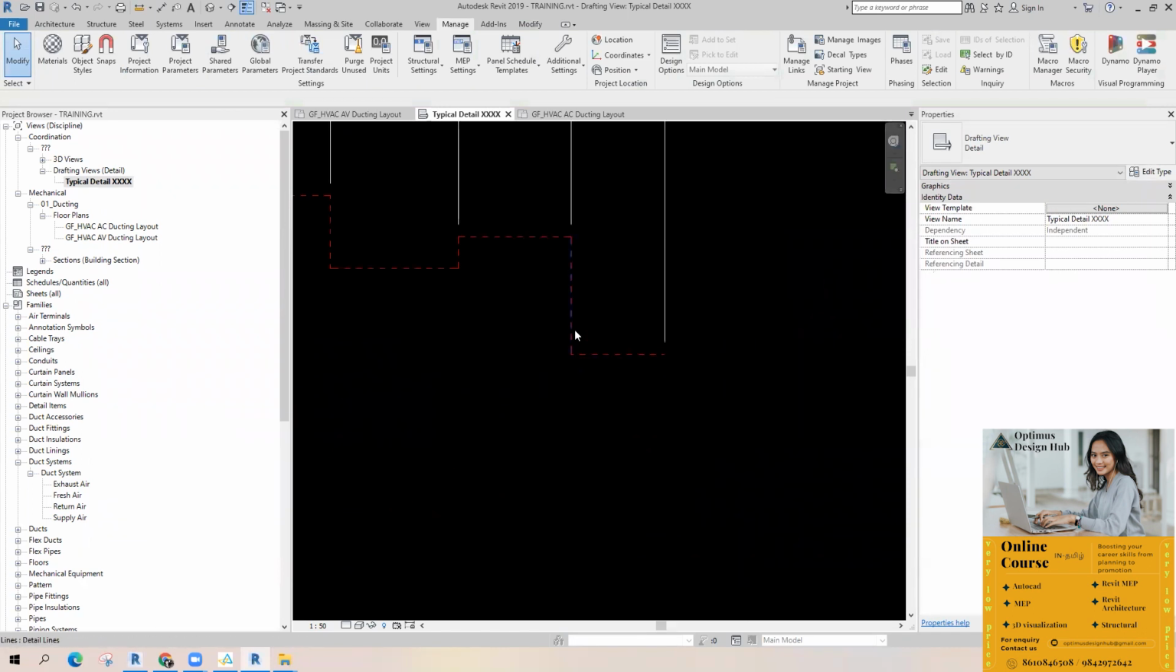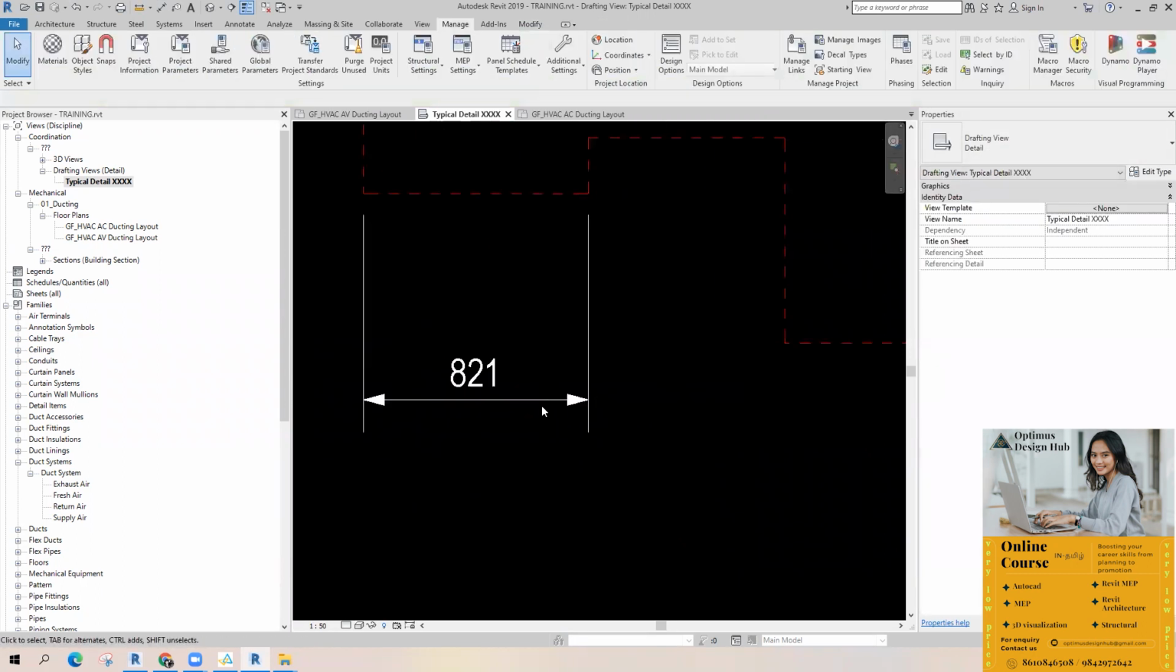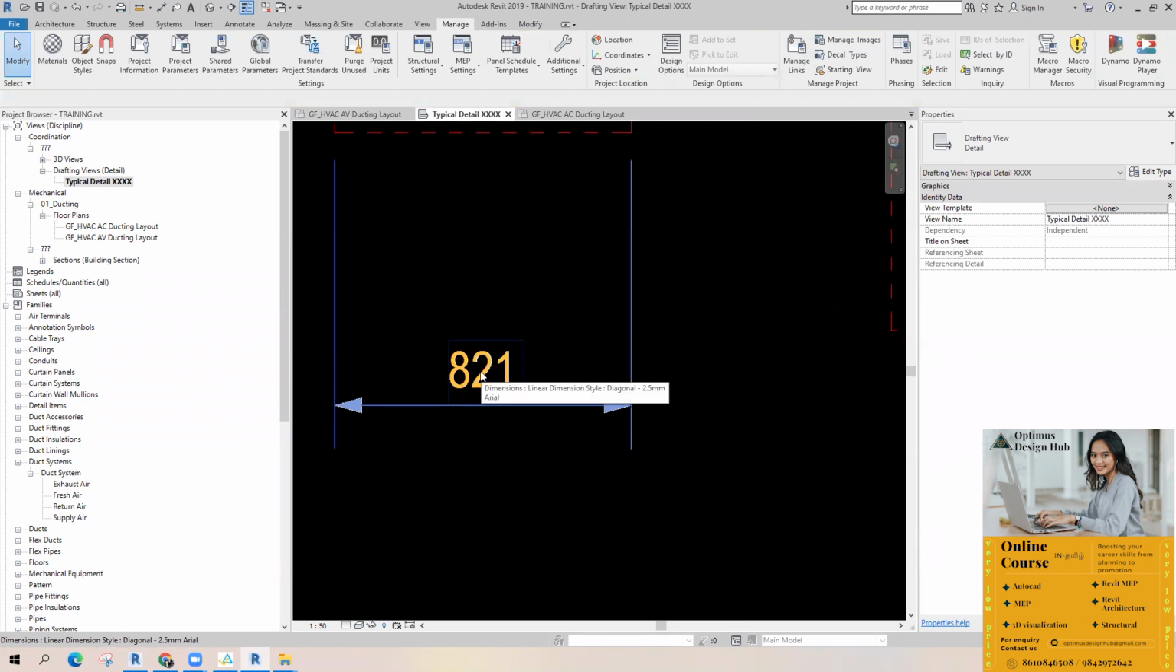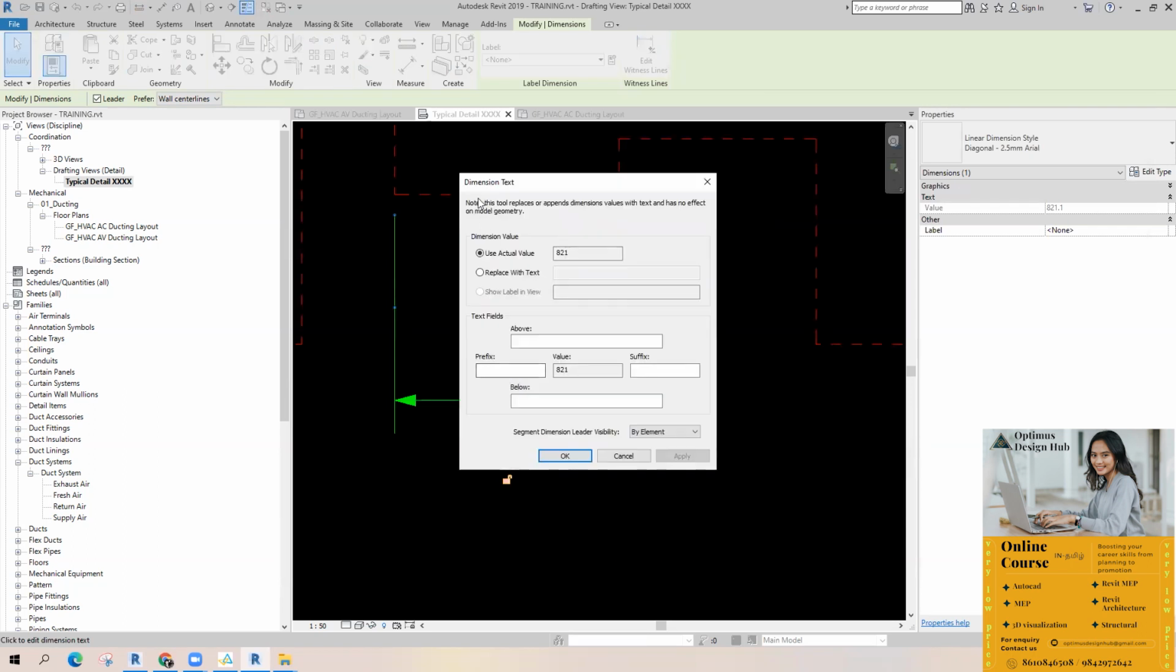Okay. Now, see, I have given a dimension. Suppose I want to replace it and put some other text, just select the dimension, just click above the dimension. Okay, you can see this window, dimension text. Here there is an option called replace with text. If I want to replace it, I can do like this.